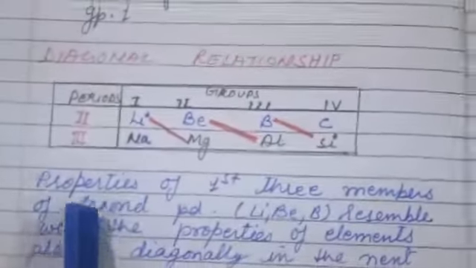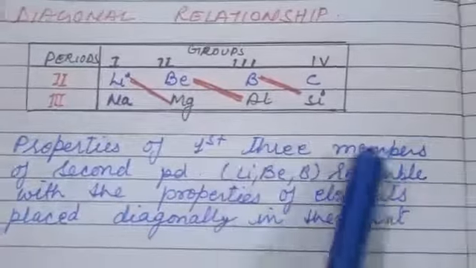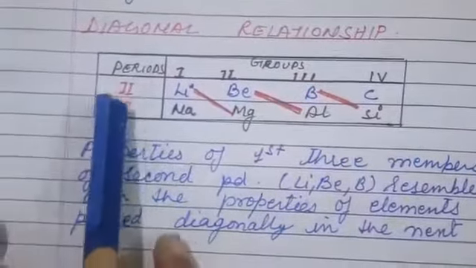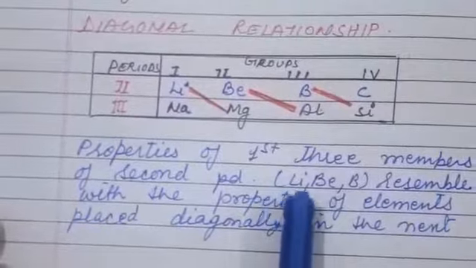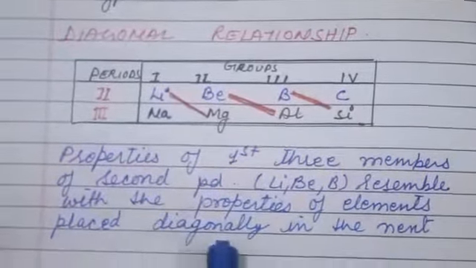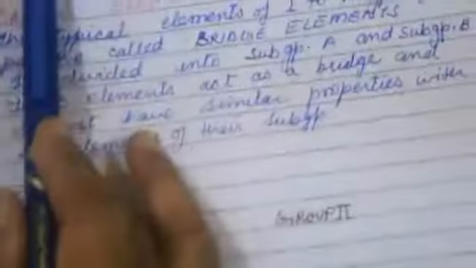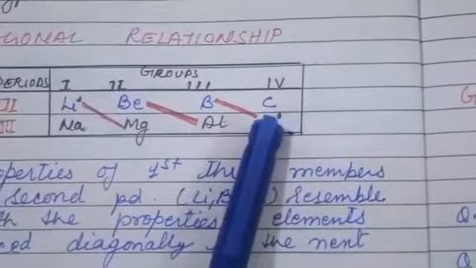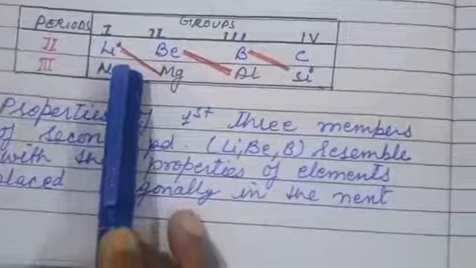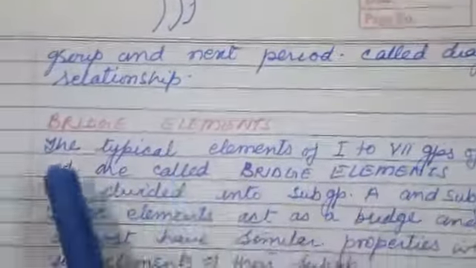Now diagonal relationship: the properties of the first three members of the second period, lithium, beryllium and boron, resemble the properties of the element placed diagonally in the next group. See, in the next group they are arranged diagonally to each other and their properties are similar, called the diagonal relationship.